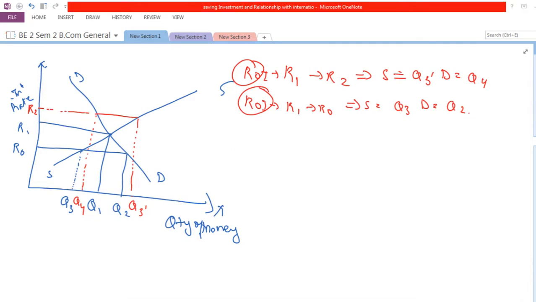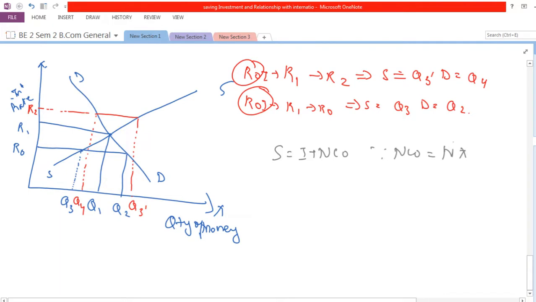So similarly, let's see how it affects the supply of loanable funds in another scenario. Now we know that S is equal to I plus net capital outflow, and net capital outflow is equal to net exports.